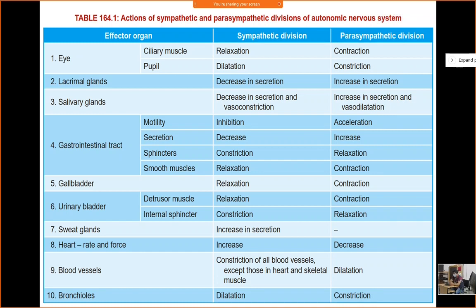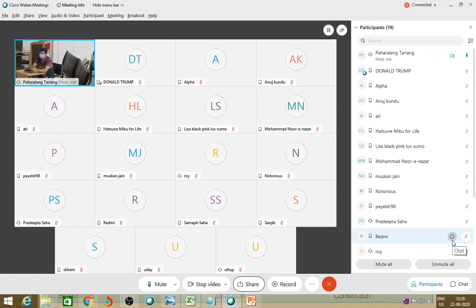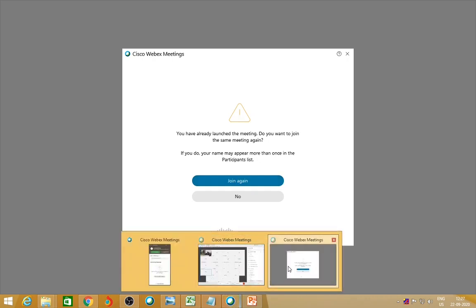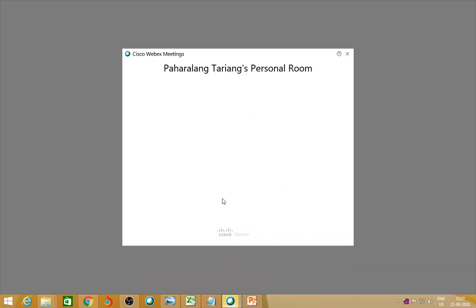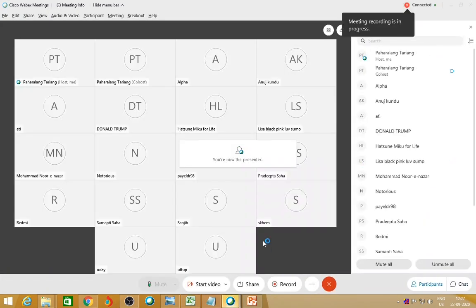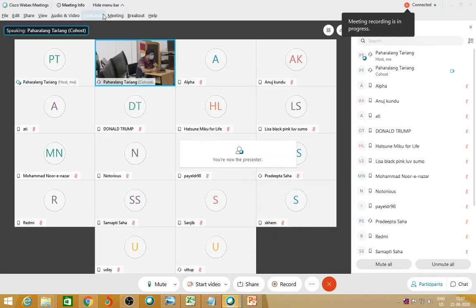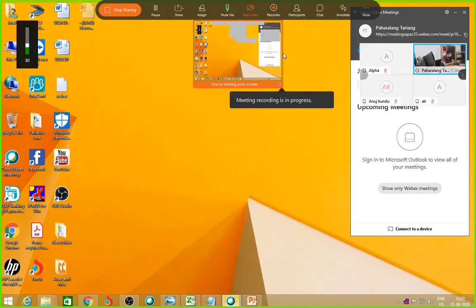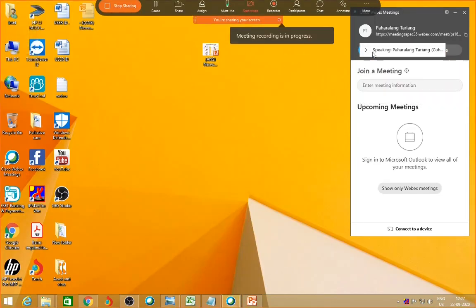So if sympathetic stimulation is there, what will be the effect? Which type of receptor do we have in the heart? The heart is innervated by the sympathetic division everywhere. Okay. What about the parasympathetic? Which part of the heart is innervated by parasympathetic? Is the SA node innervated by parasympathetic or not? Yes, sir. SA node, AV node, and atrium.